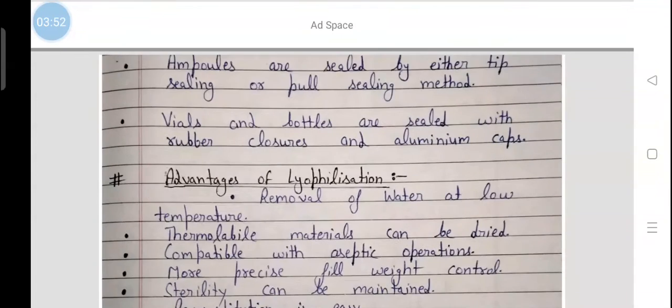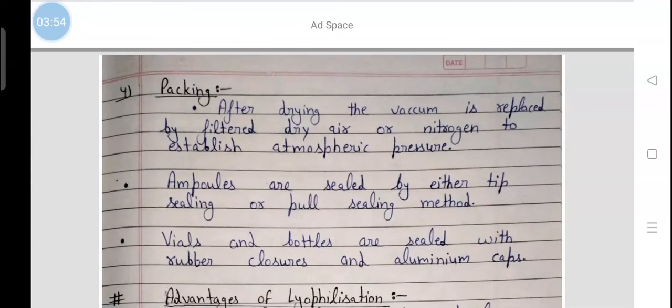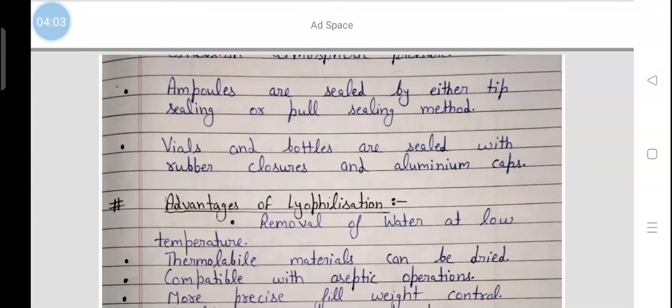The last stage is packing. After drying, the vacuum is replaced by filtered dry air or nitrogen to establish atmospheric pressure. The ampoules are sealed by either tip sealing or pull sealing method. The vials and bottles are sealed with rubber closures and aluminum caps.